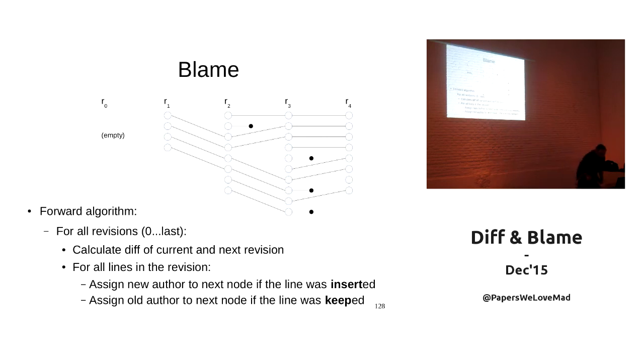So let's see some examples here. We make the first diff. We find that there are 4 inserts. Of course, if there are inserts, the author must be the one from the revision, right? These 4 lines. Now, we calculate the diff again. We see there have been 2 inserts, some keeps, and 2 inserts. So in the case of the inserts, obviously the author here will be the author of revision 2. The author for these 4 keeps will be the author of revision 1, and the author of the last ones, something like that.